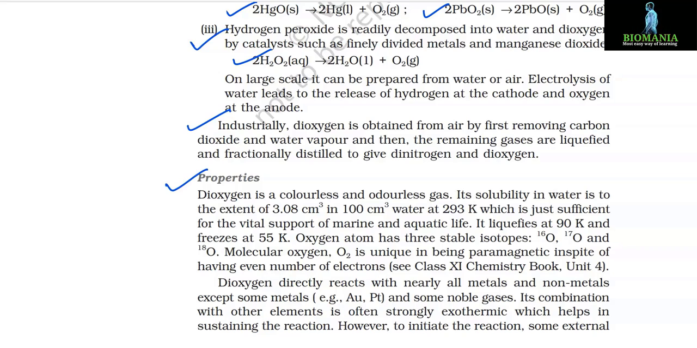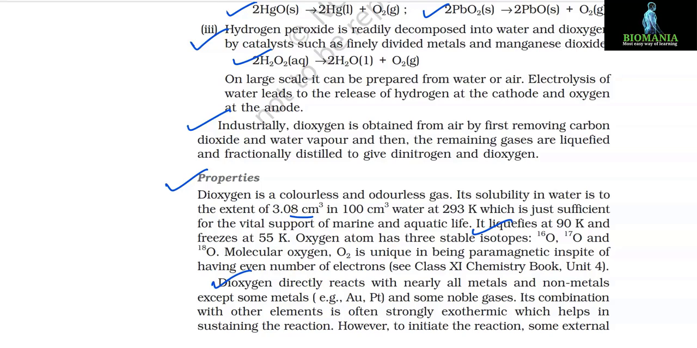Properties. Dioxygen is a colorless and odorless gas. Its solubility in water is to the extent of 3.08 cm³ in 100 cm³ water at 293 Kelvin, which is just sufficient for the vital support of marine and aquatic life. It liquefies at 90 K and freezes at 55 K. Oxygen atom has 3 stable isotopes, O16, O17 and O18. Molecular oxygen O2 is unique in being paramagnetic in spite of having even number of electrons.